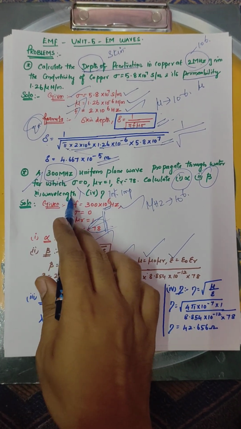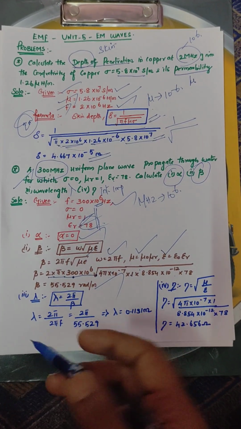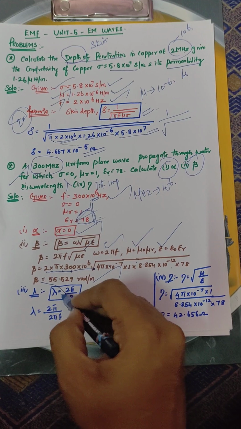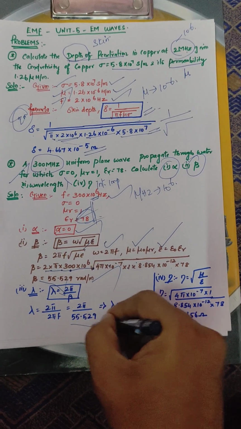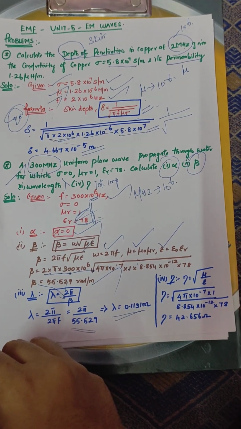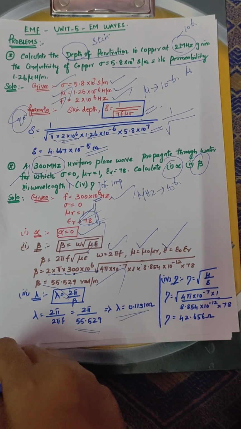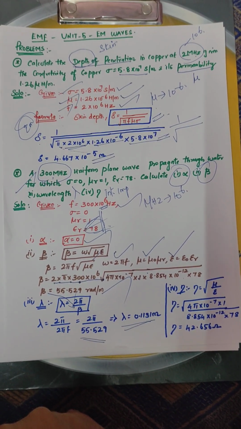Third parameter, wavelength lambda. We know the well-known formula: lambda is equal to 2 pi by beta. The beta value is already calculated, substitute here. Therefore 2 pi divided by 55.529. Therefore lambda value is equal to 0.1131. The unit of wavelength is, you know very well, distance, length, so meter.